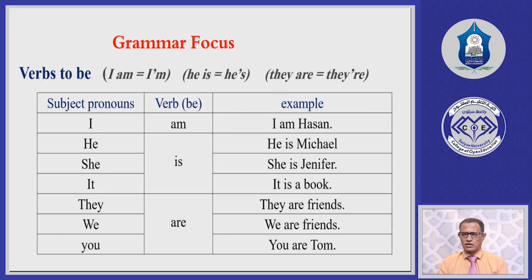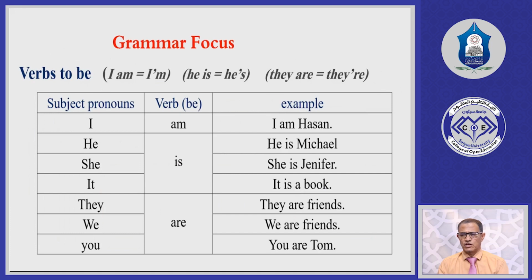Now look at this grammar focus, the grammatical point that we are going to explain here, which is concerned with verbs to be. You know, in English we have 3 present verbs to be: am, is, are. These are called verbs to be, because the infinitive of these verbs is be.